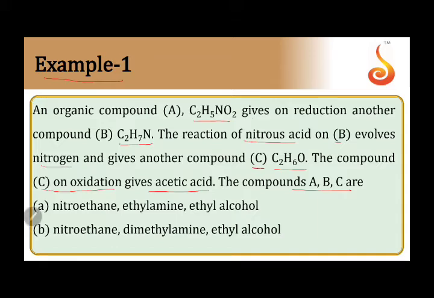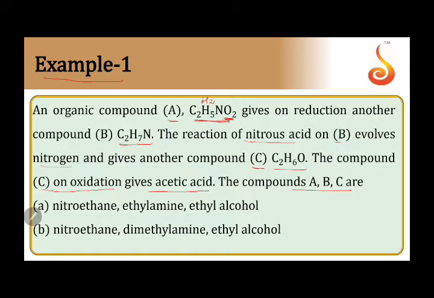The initial compound A is a nitro compound. On reduction, it gives another compound, this compound. Here only we can deduce that this is a nitro compound. If we reduce it, then NO2 becomes NH2, in which case the formula becomes C2H7N. Instead of these two oxygen, we have two additional hydrogens, which makes the formula C2H7N.